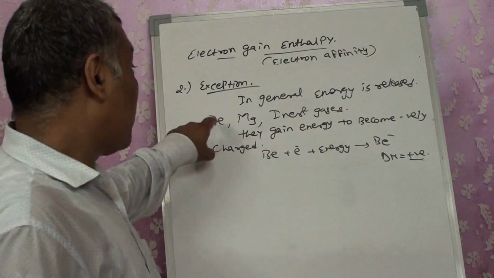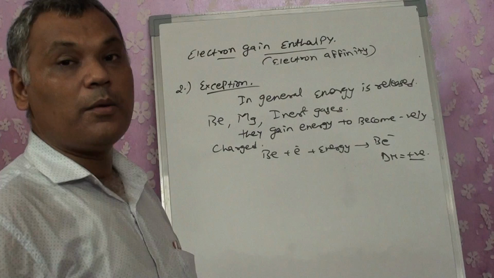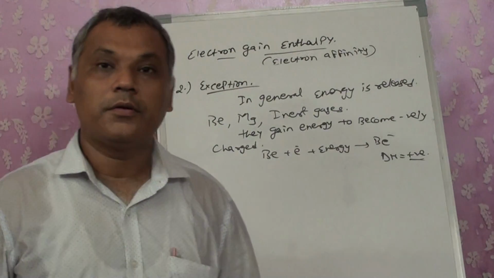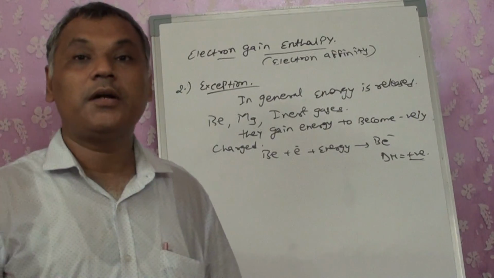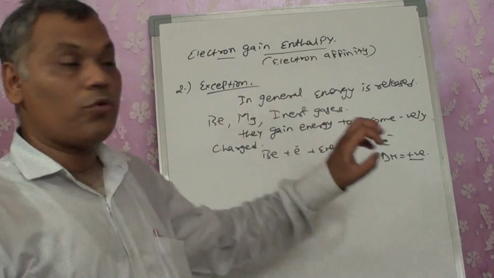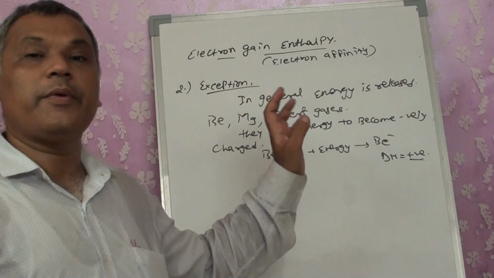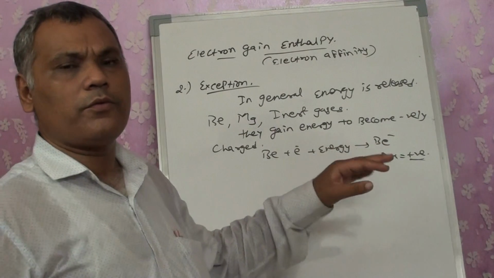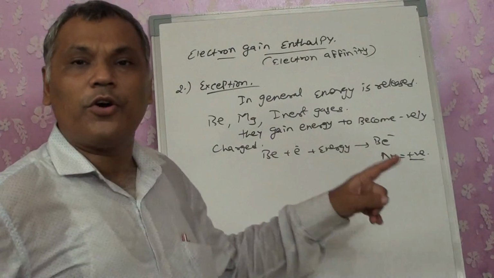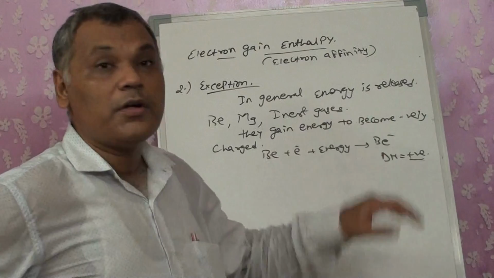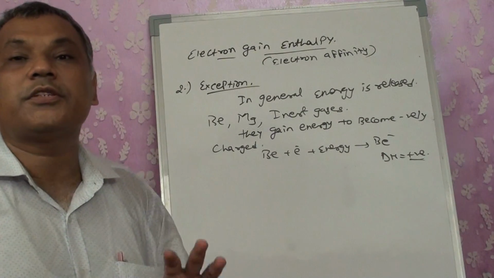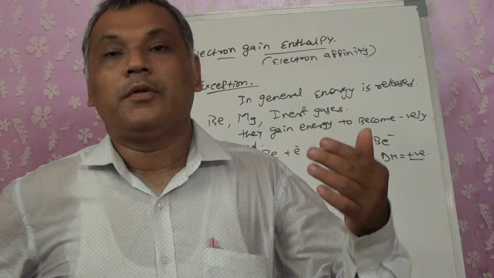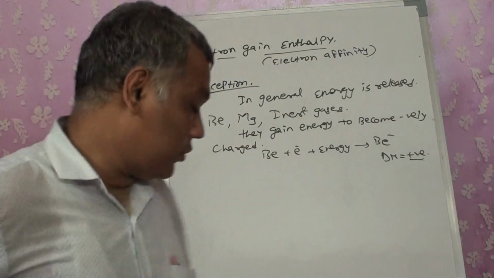So these are the particular elements which have exceptions. Beryllium, magnesium and inert gases are endothermic. Rest of the elements are exothermic. We don't go into detail on why they become endothermic or exothermic, but for your understanding, we can easily say that their outermost electronic configurations are completely filled. They are highly stable. They neither want to gain electrons nor lose electrons.